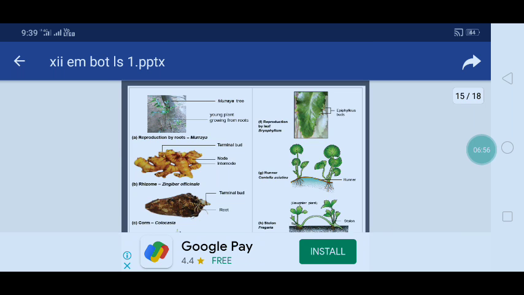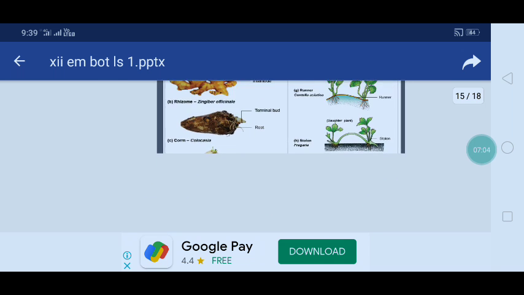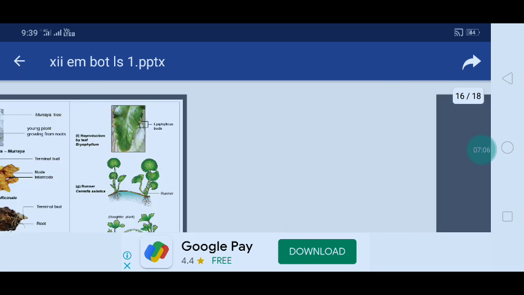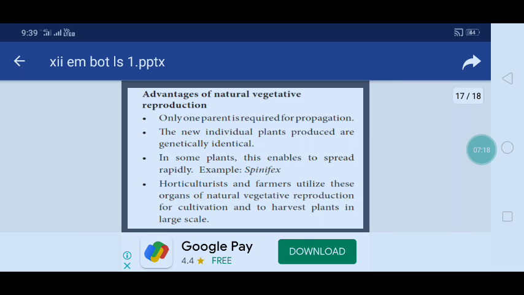The next one is the diagram for rhizome, ginger, Pistia, Eichhornia, Chrysanthemum and also Bryophyllum. Onion, bulbils, corm and also Chrysanthemum, Eichhornia. These are the tuber examples for the stem, leaf and root propagations.